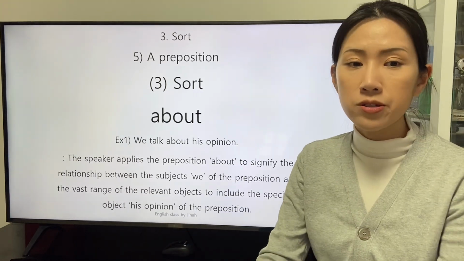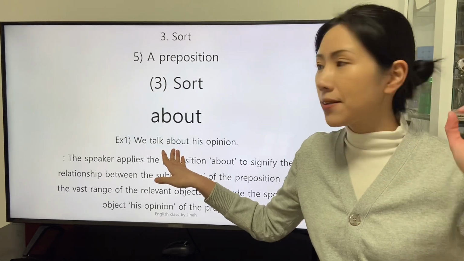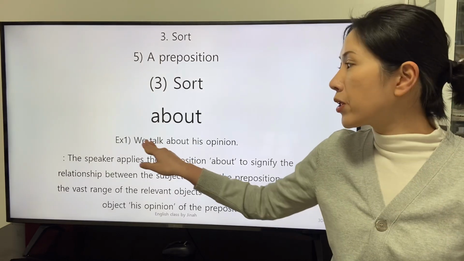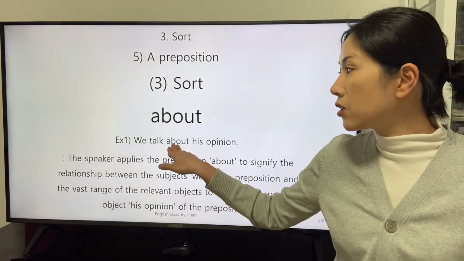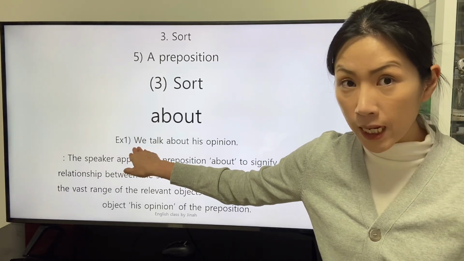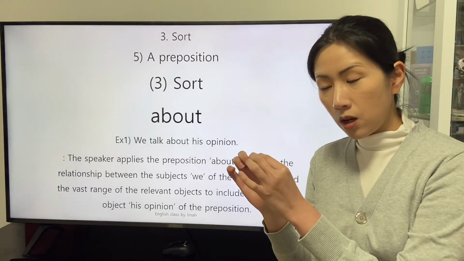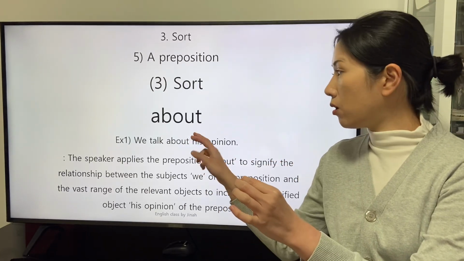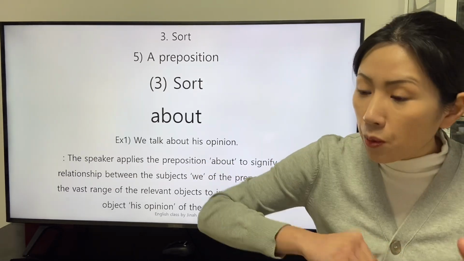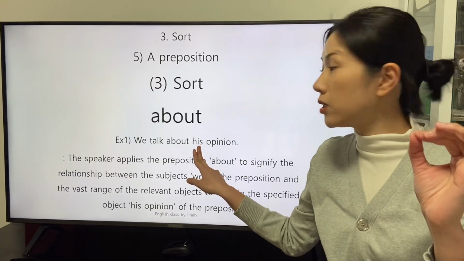There is a clause. We talk about his opinion. With the fact that the preposition about is applied in this clause, the speaker connotes that the subject of the preposition, we, exists near the object of the preposition, his opinion, and the range includes the object of the preposition.